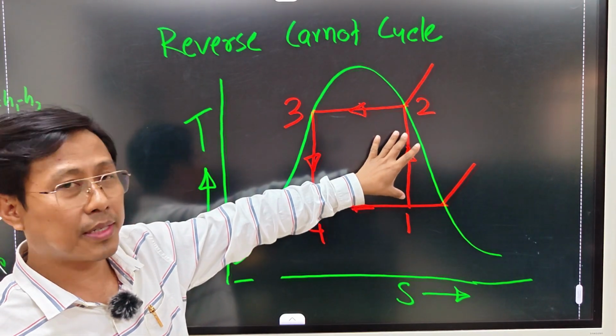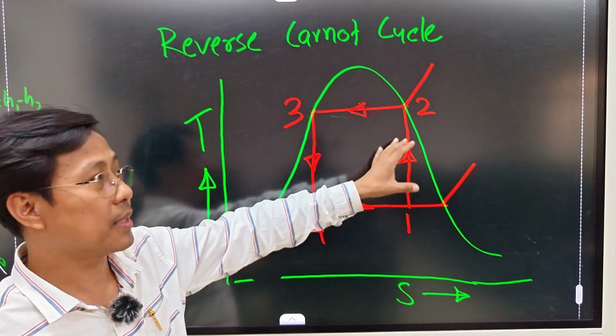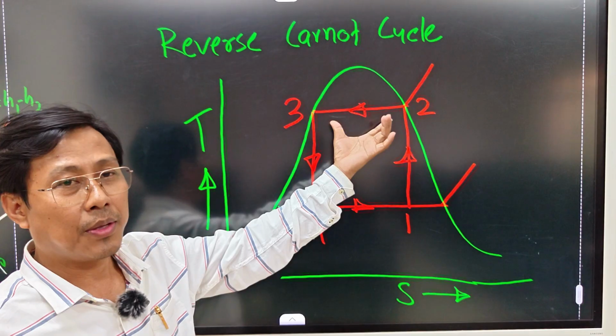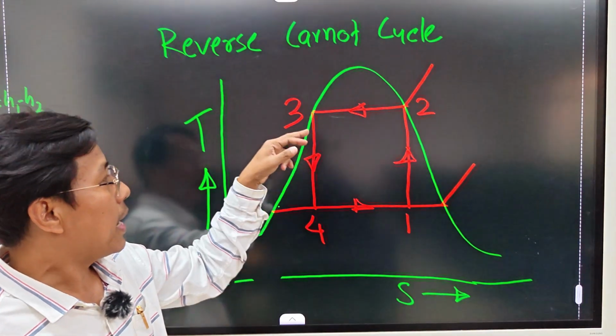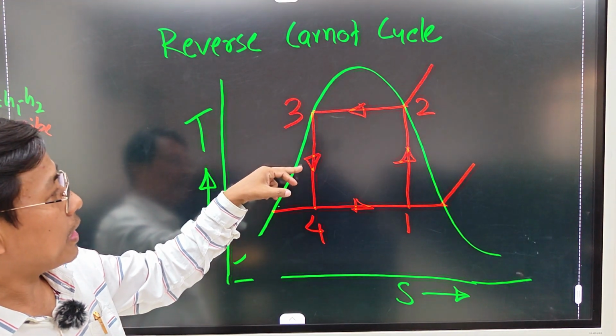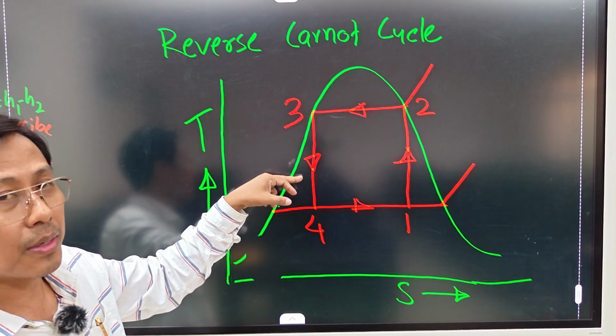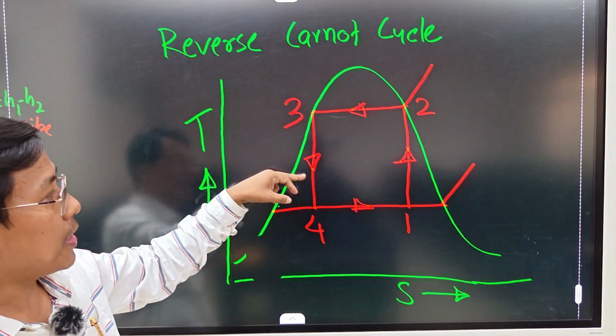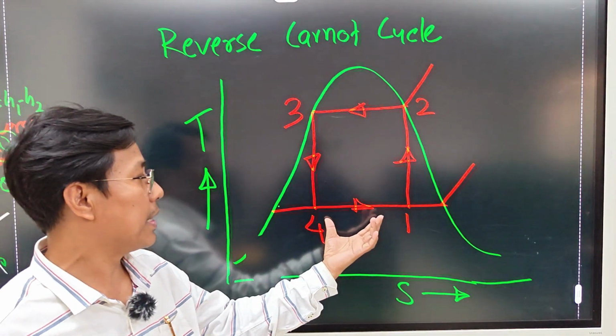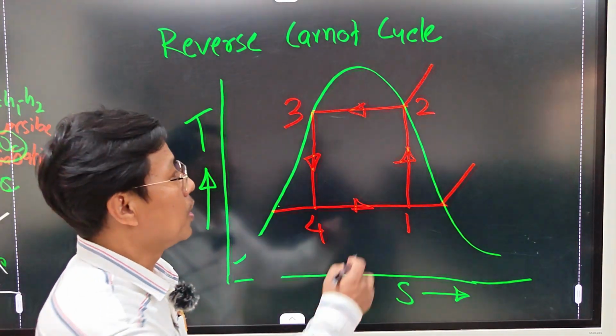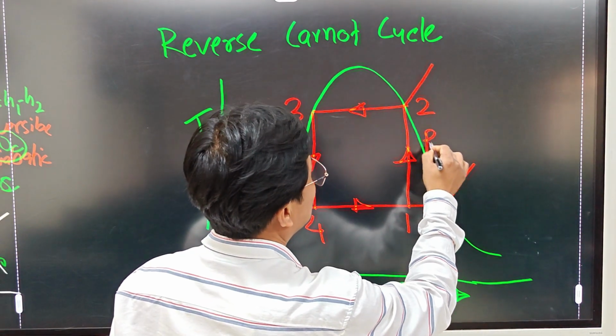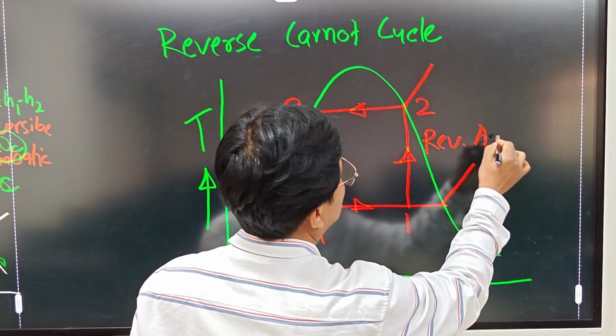This is a reversible adiabatic compression process. It is the condensation at a constant pressure, and that one is reversible adiabatic expansion. This is evaporation process.